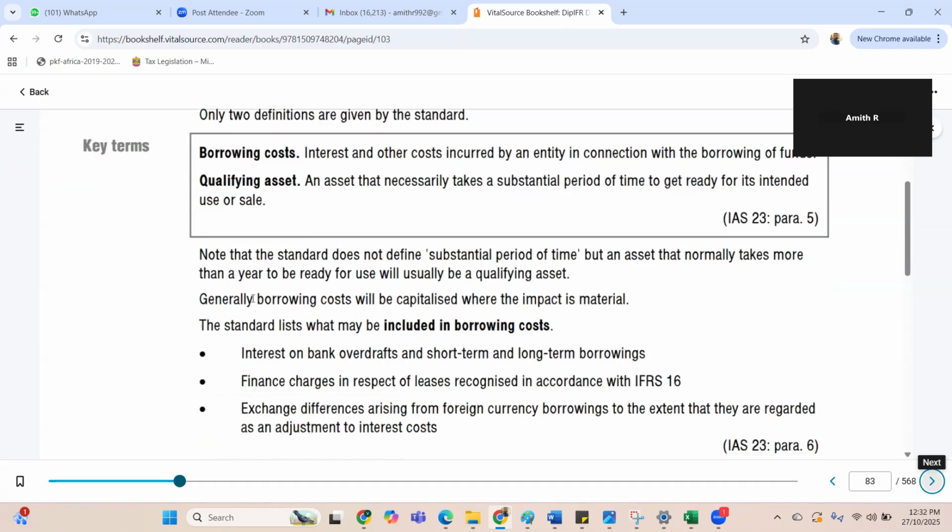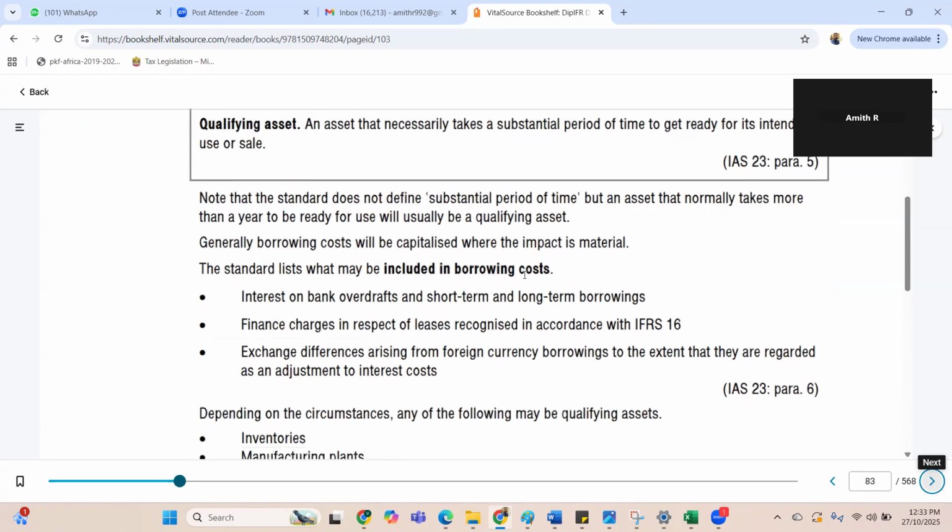Okay. So generally borrowing cost will be capitalized where the impact is material. The standard lists what may be included in borrowing cost. So what is included in borrowing cost? Interest on bank overdrafts. Okay, OD, any interest, may it be from OD or long-term borrowings. Short-term or long-term, whatever borrowings cost you have, from whatever borrowings, it will be there. Finance charges in respect of leases in accordance with IFRS 16.